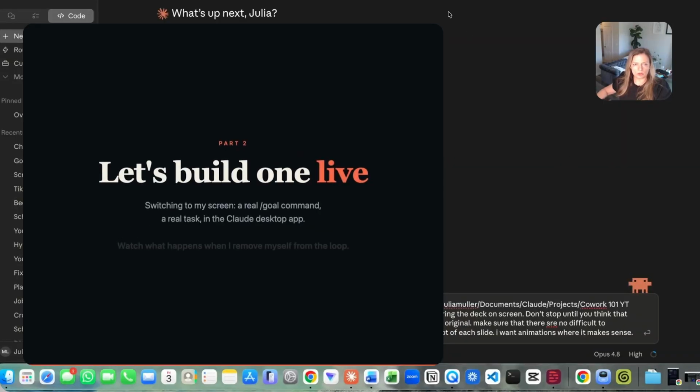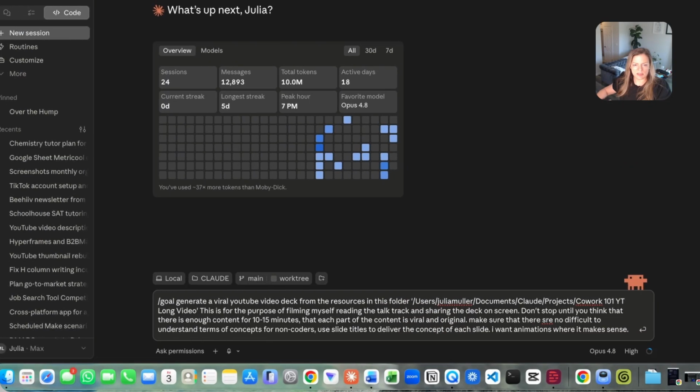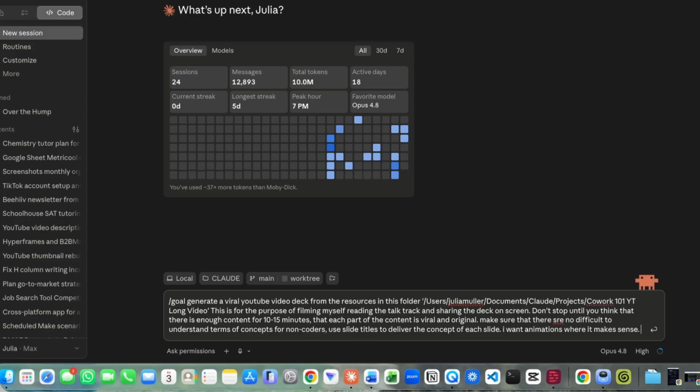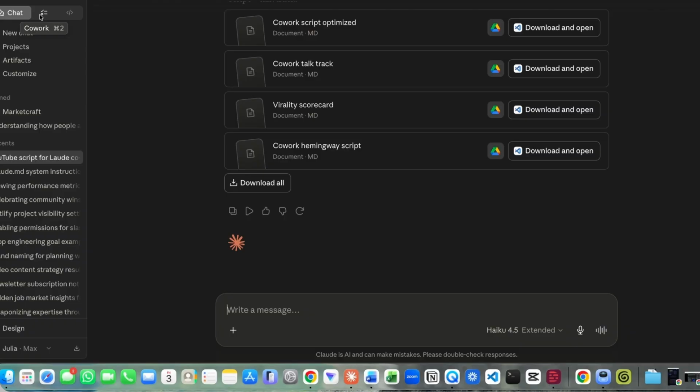Let's try a /goal command on this task. You can accomplish the same goal through Claude Code work, but I am looking to prove or disprove whether or not this is a good task for Claude Code. Notice that I'm not in the terminal. I'm in my desktop Claude app.